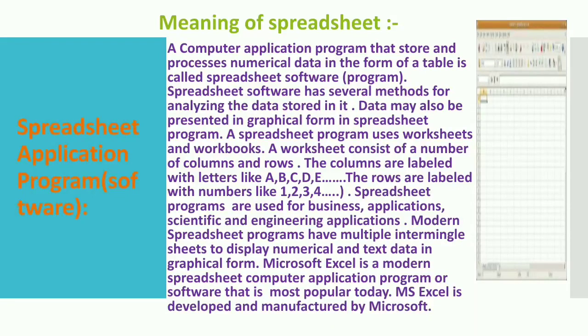Spreadsheet programs are used for business applications, scientific and engineering applications. Modern spreadsheet programs have multiple interlinked sheets to display numerical and text data in graphical form. Microsoft Excel is a modern spreadsheet computer application program or software that is most popular today. MS Excel is developed and manufactured by Microsoft.